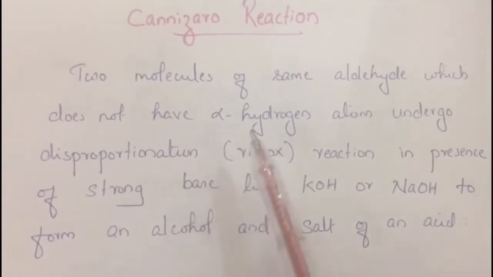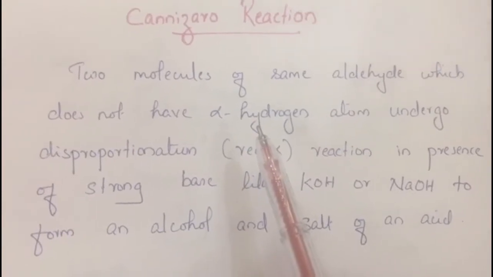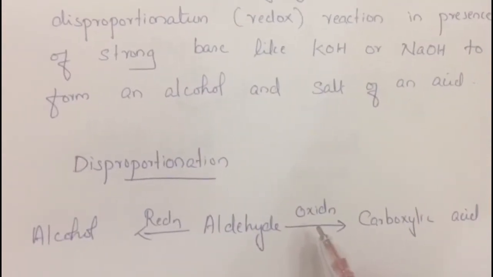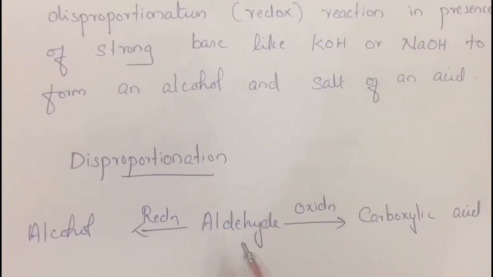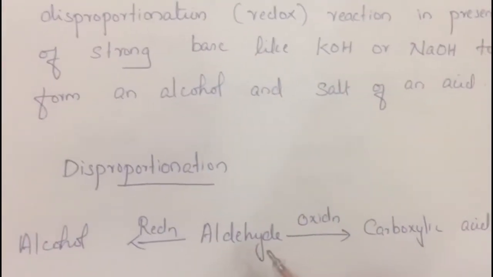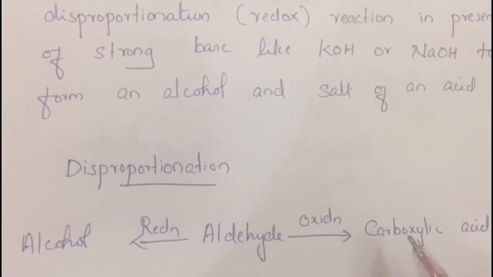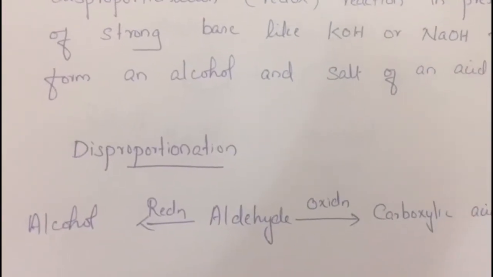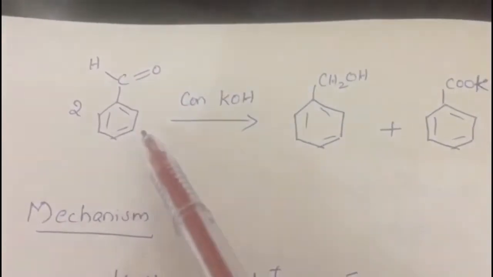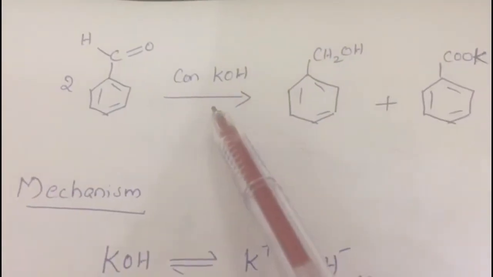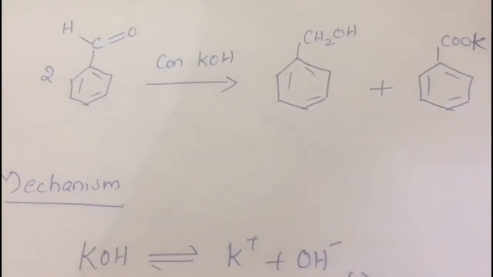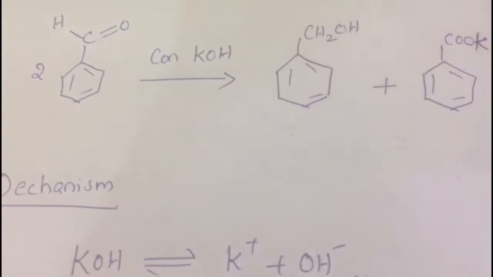Disproportionation reaction means here we are using the same aldehyde. Both aldehydes are the same, so the same aldehyde will undergo oxidation and reduction. These two reactions occur in the same aldehyde. That is why this reaction is known as a disproportionation reaction. The aldehyde on oxidation will be converted into carboxylic acid and on reduction will be converted into alcohol. So this is the reaction: 2 moles of benzaldehyde in the presence of concentrated KOH undergo disproportionation to form benzyl alcohol and potassium benzoate. Now let us discuss the mechanism in detail.